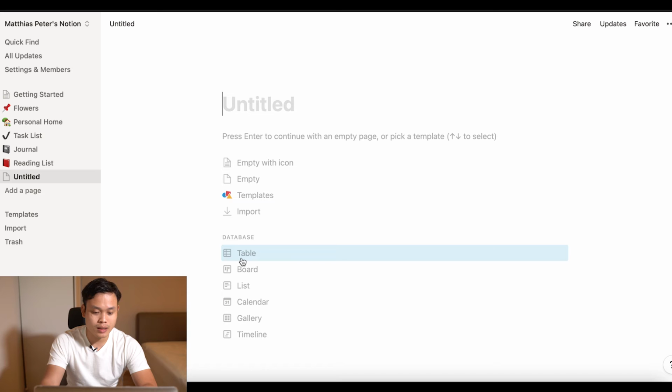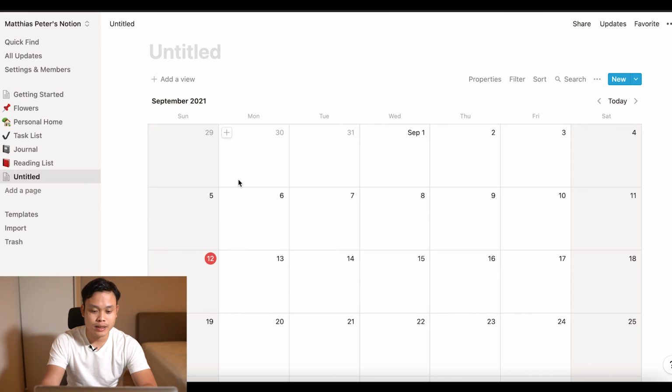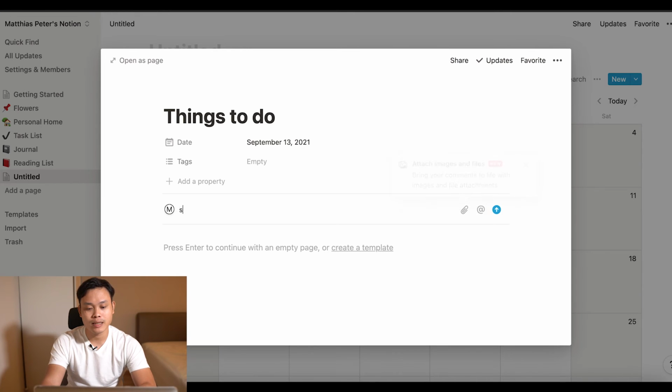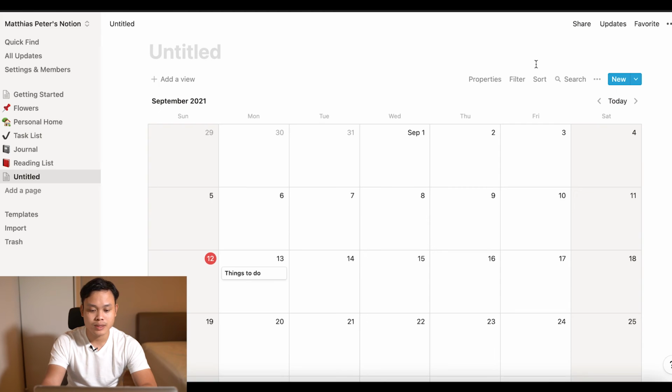You can also add your page and customize it with everything that you see here, like table, board, list, calendar, gallery, and timeline. Maybe we can try calendar. Here you can plan your time, for example on Monday we can key in the things to do, and you can also add your comment here, then close, then you can have a look at it again. So it is quite straightforward on how to use this.